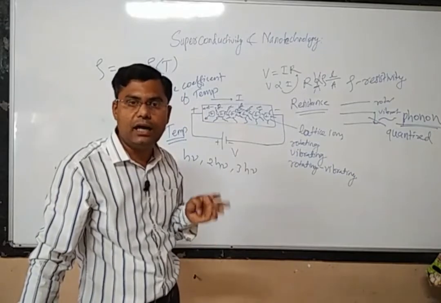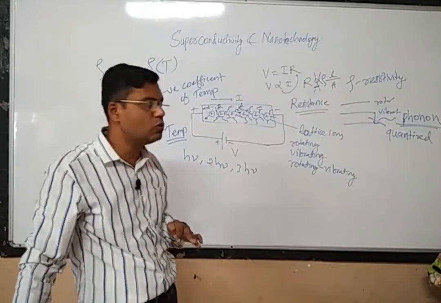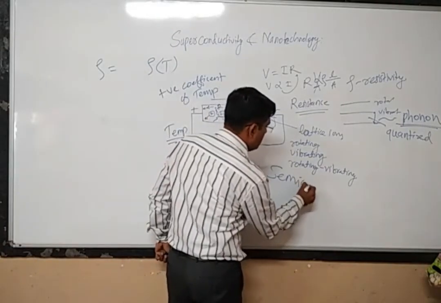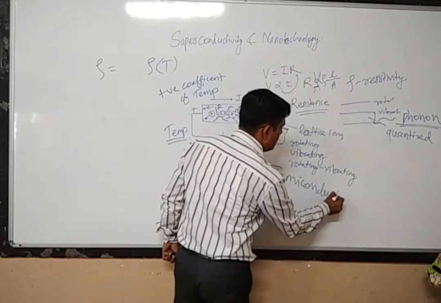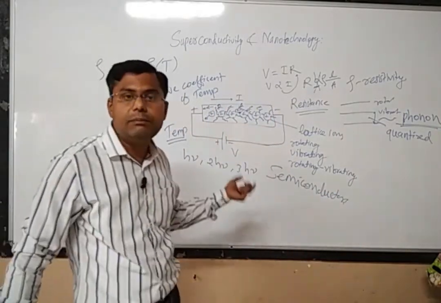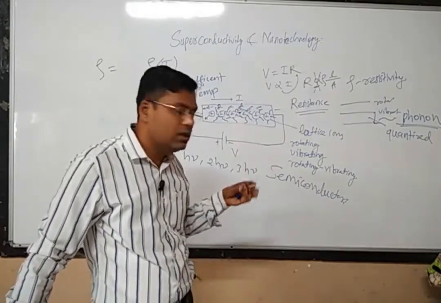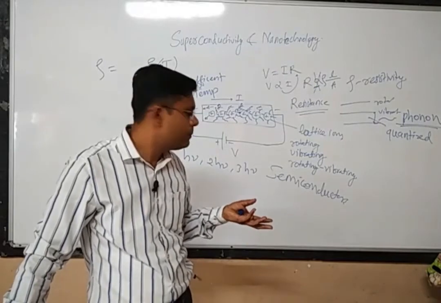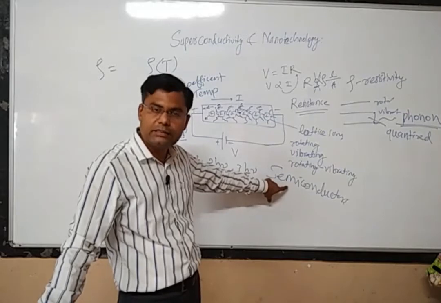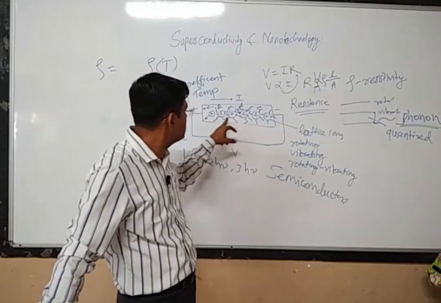Some materials have a negative temperature coefficient. For example, semiconductors. In semiconductors, you already know that if you increase the temperature, a large number of electrons and holes are created, and that number is more than the creation of phonons.